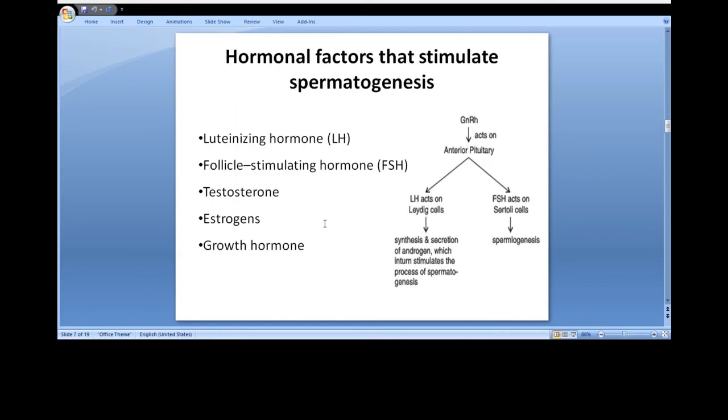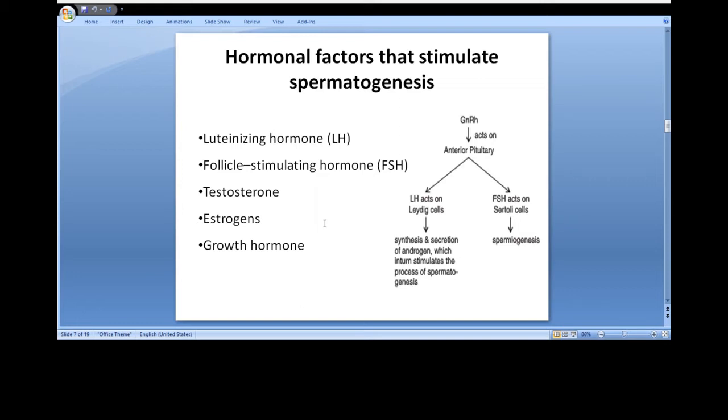The hormonal factors that stimulate spermatogenesis include luteinizing hormone, which is secreted by the anterior pituitary gland. It stimulates the Leydig cells to secrete testosterone. Follicle stimulating hormone, secreted by the anterior pituitary gland, stimulates Sertoli cells. Without this, the conversion of spermatids to sperm, that means the process of spermiogenesis, cannot occur.